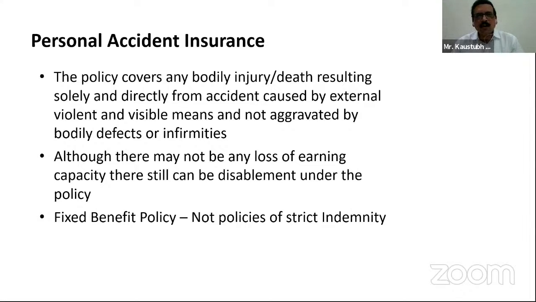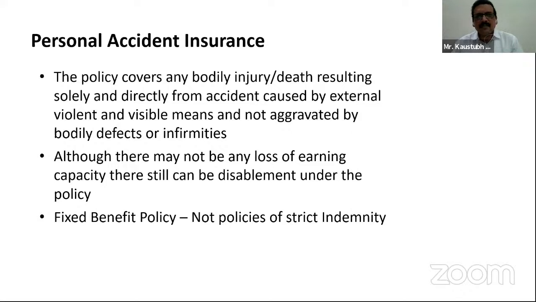The shopkeeper on his part might say to you that the total disablement of my hands is there, and even if the insurance company thinks there is no loss of earning because the shop is going on, if I could have attended the duties, I would have earned much more, which is a loss to me. So the second point in the slide, I said that although there may not be any loss of earning capacity, there still can be disablement under the policy.